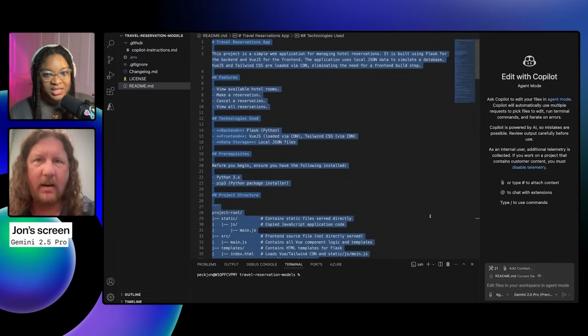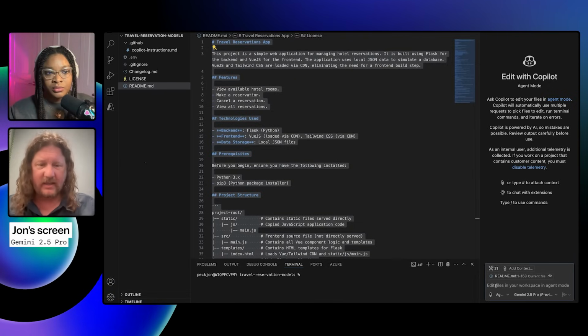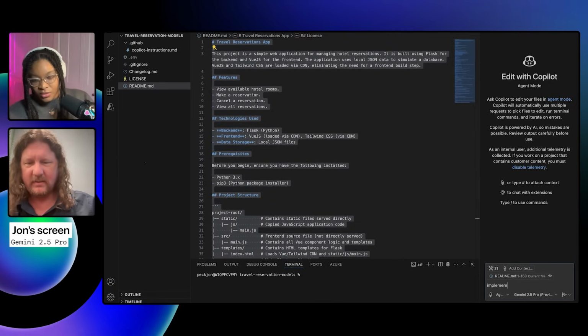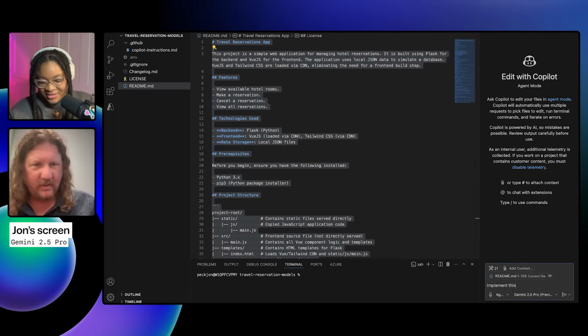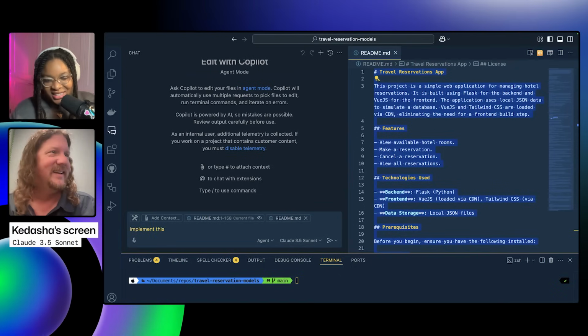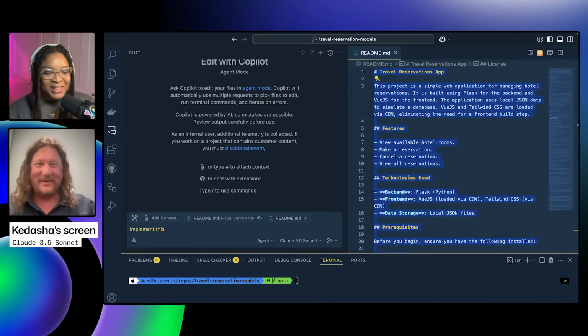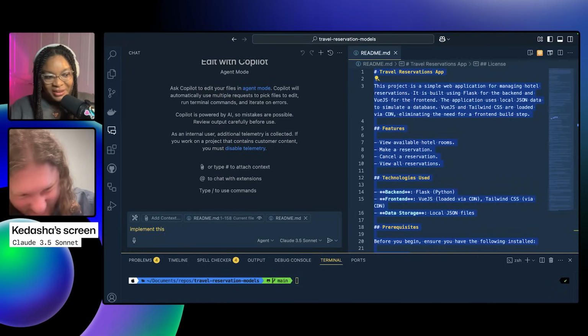All right. I think what I'm going to do is highlight the README to give it focus, and then I'm just going to say implement this. Oh, very straight to the point. What do you think? I'm going to do the same thing. I've never been so brief, just two words. Let's see what happens. Ready? One, two, implement this. Okay, go.